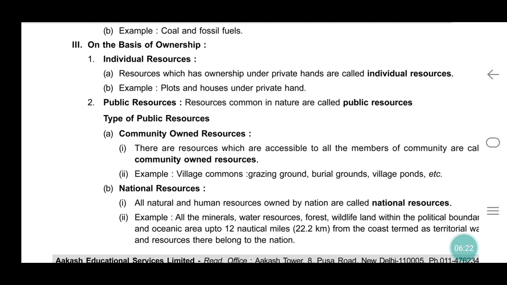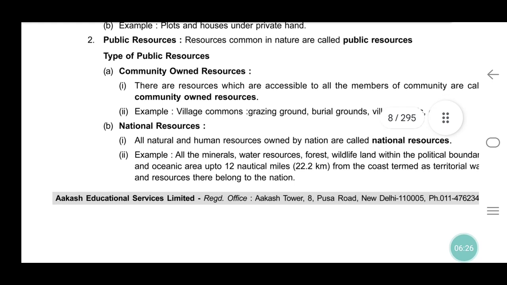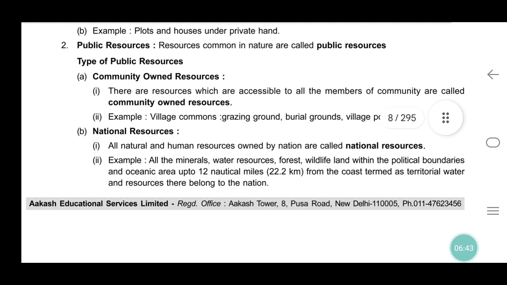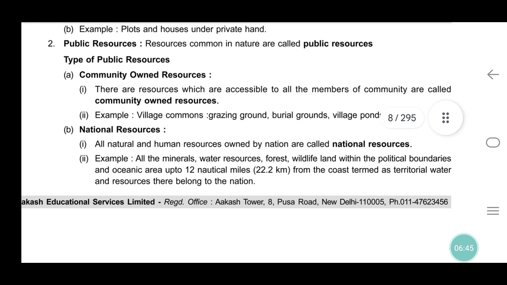Resources common in nature are called public resources. Types of public resources: community-owned resources and national resources. Resources accessible to all the members of a community are called community-owned resources.